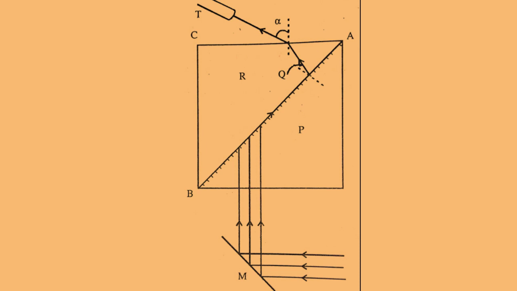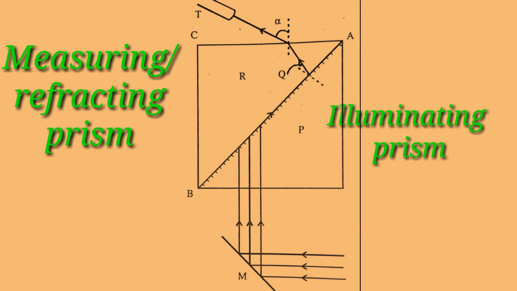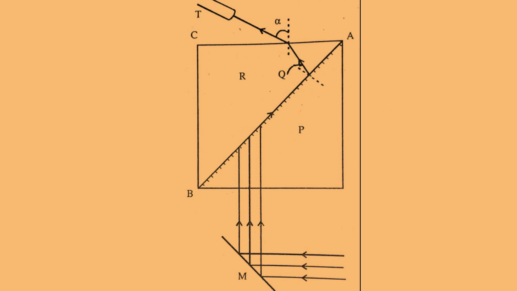The sample whose refractive index is to be measured is sandwiched between two prisms, that is the top prism and the bottom prism. The top prism is also called the measuring or refracting prism, and the bottom prism is called the illuminating prism.